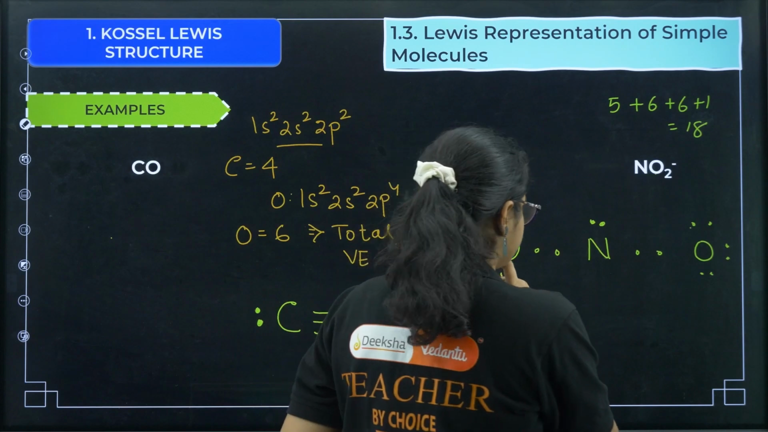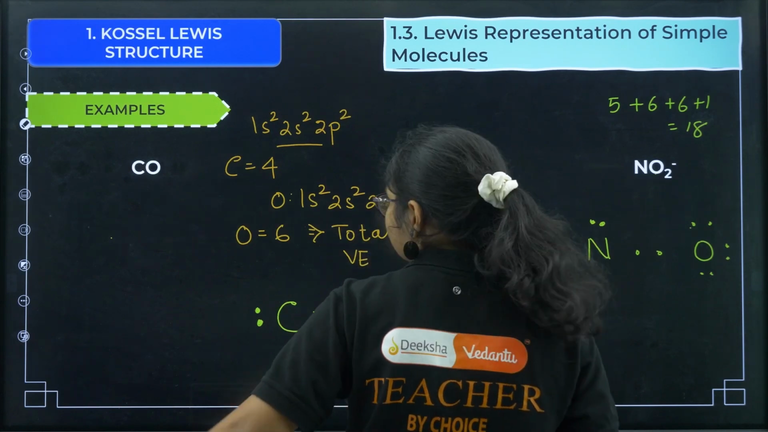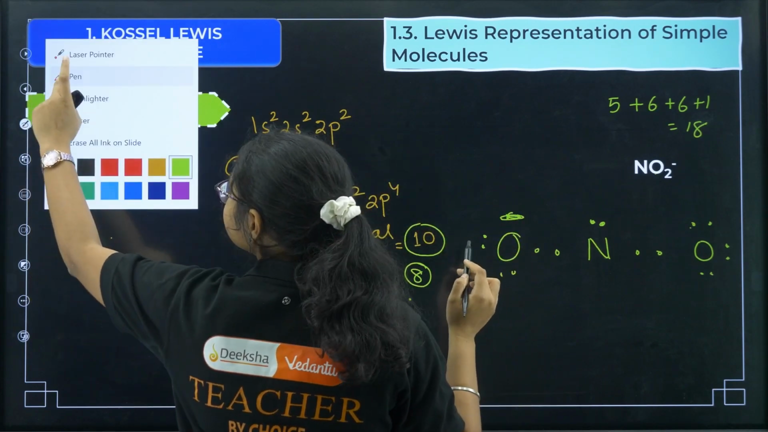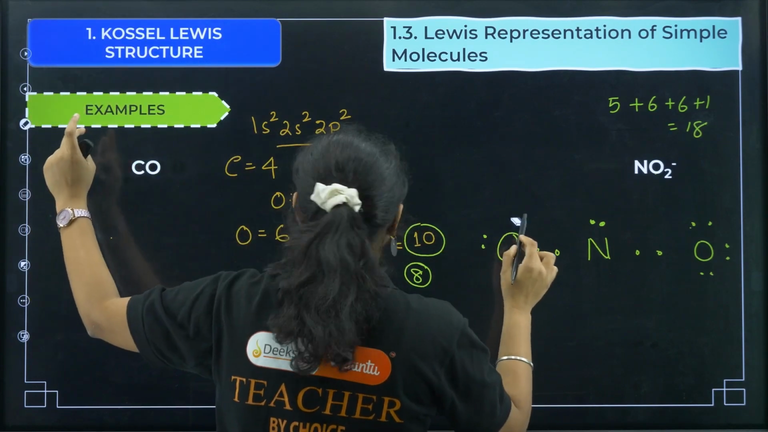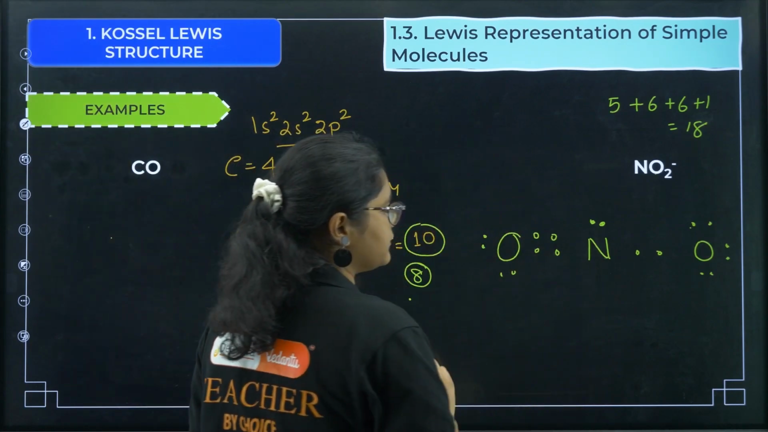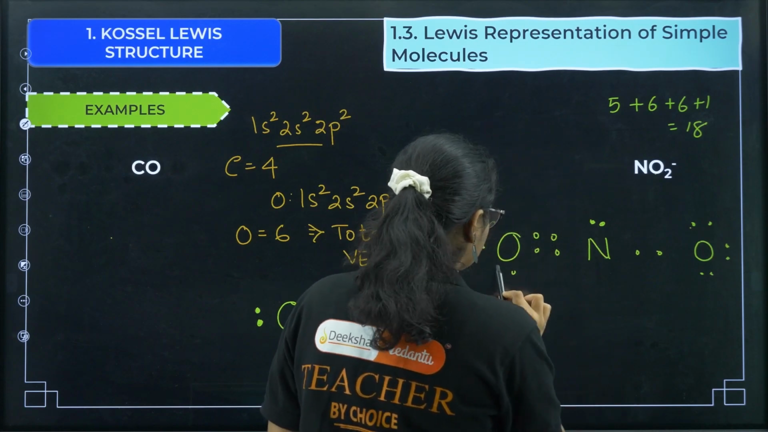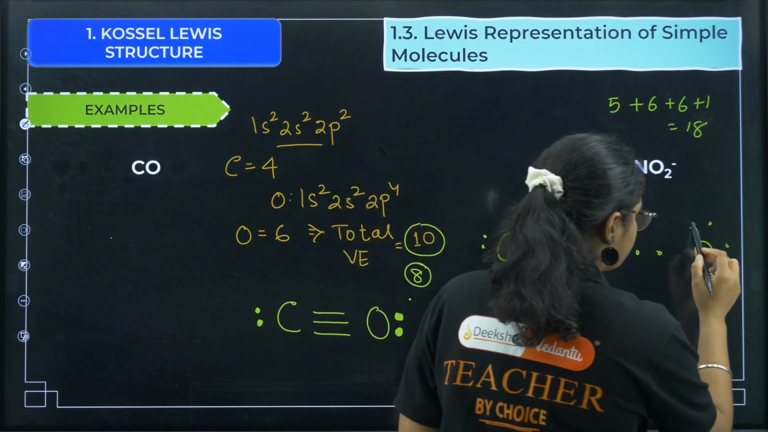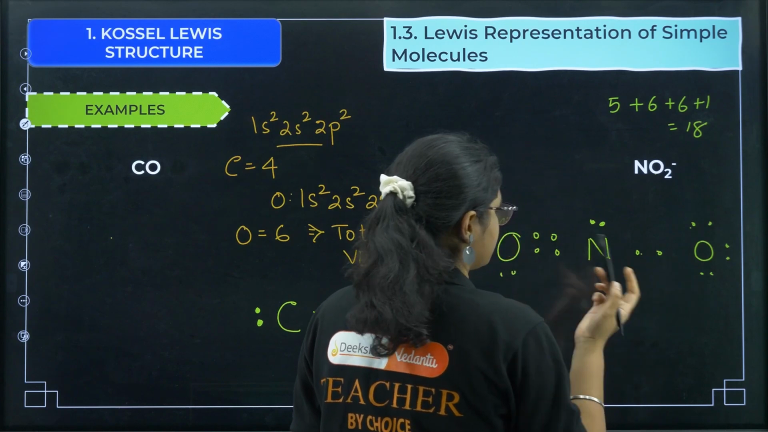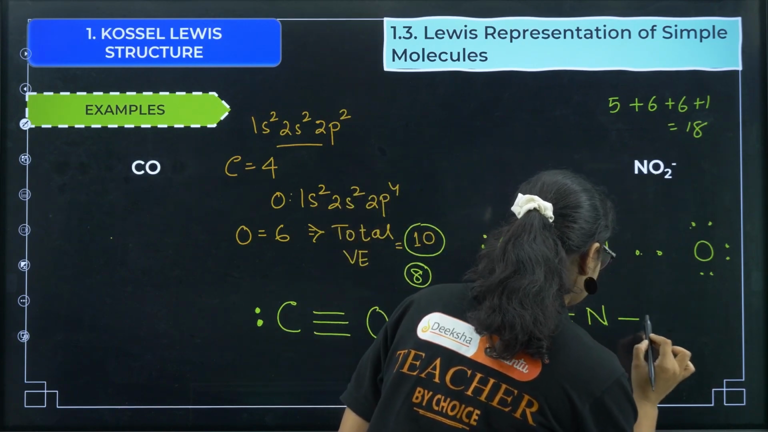So what I can do is, we will bring these 2 electrons here. I will write like this. Now if I see, for oxygen, 1 2 3 4 5 6 7 8 satisfied, 1 2 3 4 5 6 7 8 satisfied, here 1 2 3 4 5 6 7 8. Yes, all the elements are satisfied. So the structure will be like this.